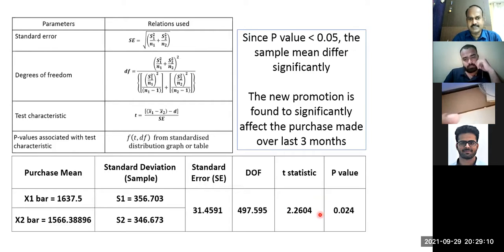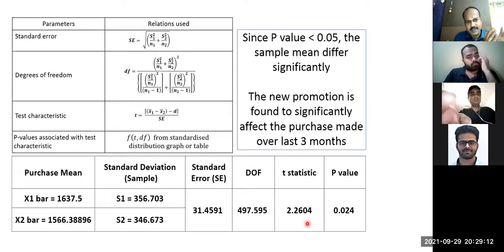T statistics, you need to compare with the 5% level of significance T score, or otherwise calculate the p-value. The p-value is found to be 0.024. When p-value is 0.024, you can understand it is less than 5%. That means type 1 error is less than 5%, which again means your confidence level in making a conclusion using the data is going to be 95%.